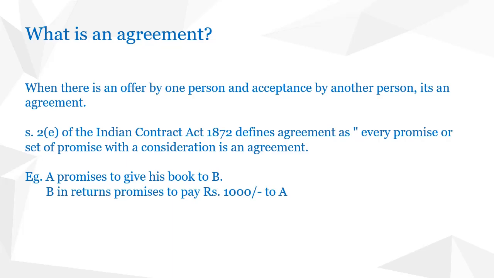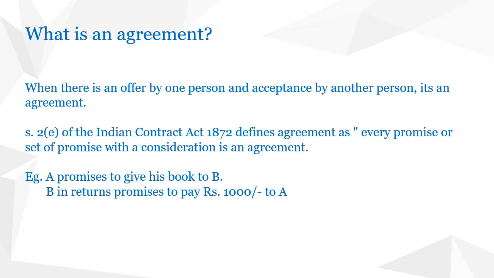Section 2(e) of the Indian Contract Act 1872 defines the term agreement as: every promise or set of promises with a consideration is an agreement.